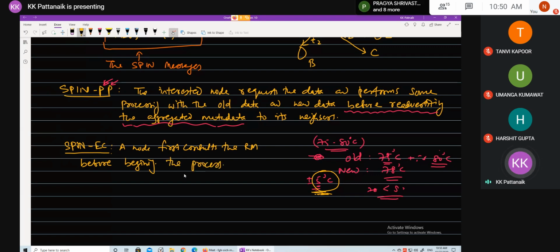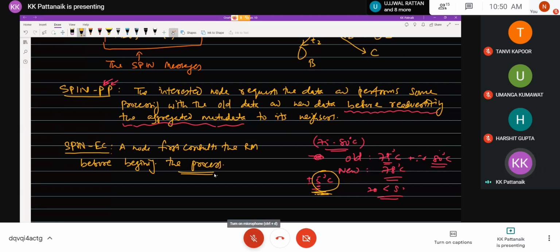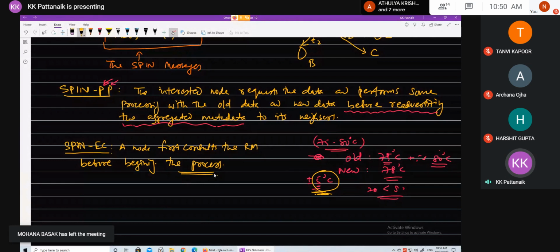What is this process I'm referring to? Students, what is this process I'm referring to? Advertisement. Wonderful. So a node first consults the resource manager before beginning the process, right?